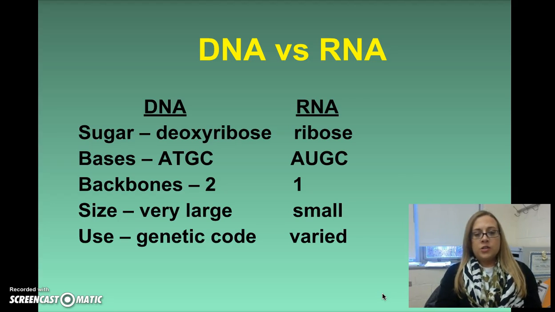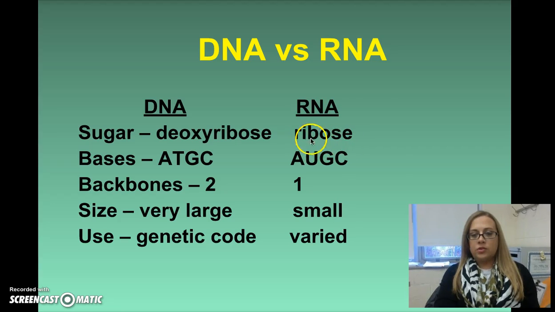So we've got a sugar in both. DNA is deoxyribonucleic acid, and so the sugar is deoxyribose. In RNA, your sugar is ribose, because RNA is ribonucleic acid. So the sugar is a little bit different, still a 5-carbon sugar. Again, your bases in DNA are the A, T, G, and C that we've been talking about all week. But in RNA, and I already mentioned this, you don't have thymine. So instead you have a uracil in place of it. So anywhere where you would be tempted to put a thymine, you're actually going to put a uracil.